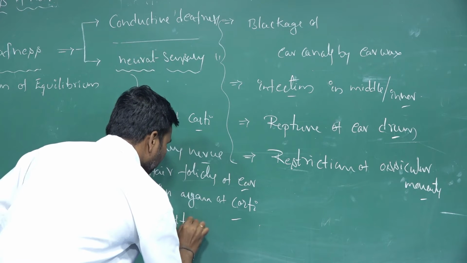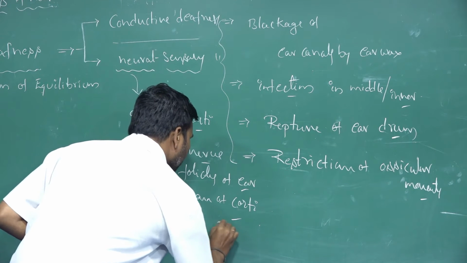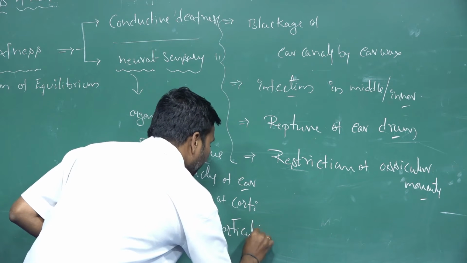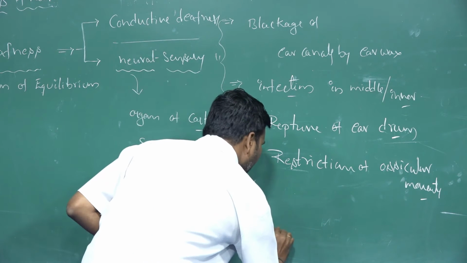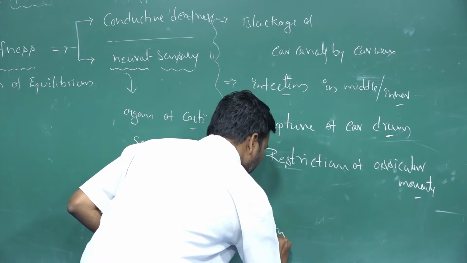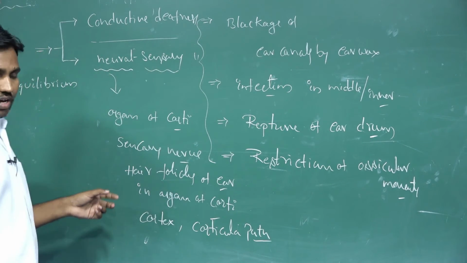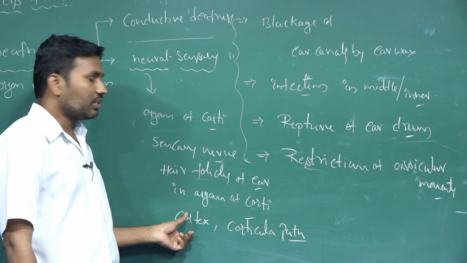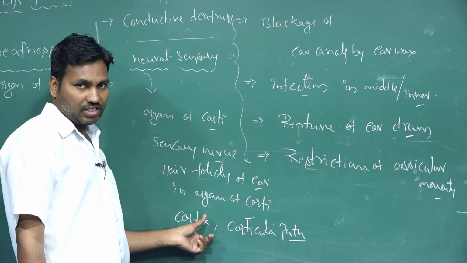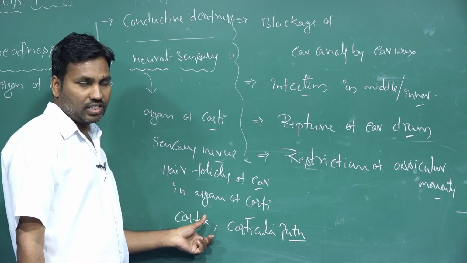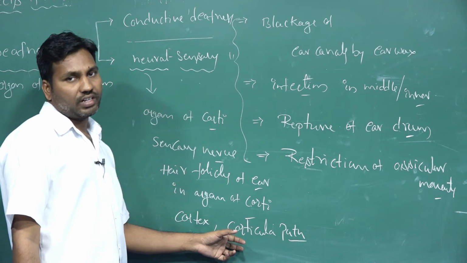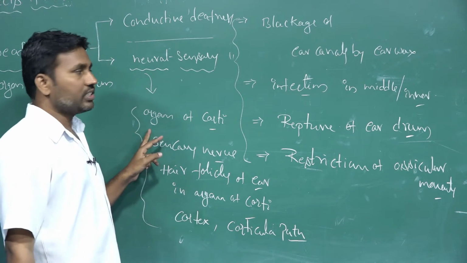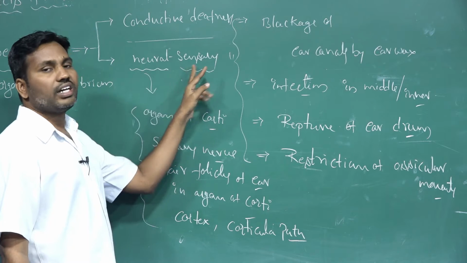Or the cortex and the corticular path, that is the hearing path. When the hearing path and the cortex regions of the brain, the auditory sensory regions, are not properly working, deafness forms. This is called neural and sensory deafness.